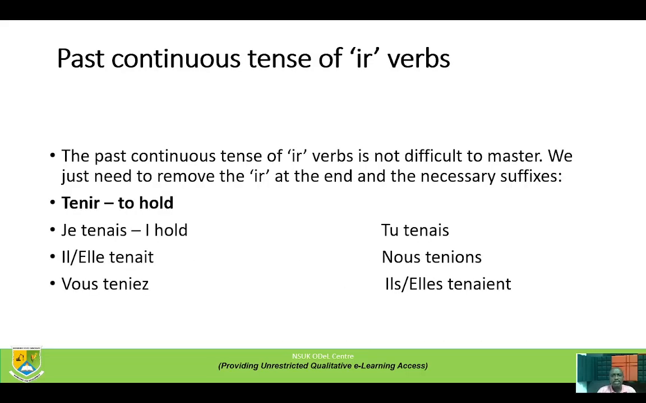Past continuous tense of IR verbs. The past continuous tense of IR verbs is not difficult to master. We just need to remove the IR at the end and add the necessary suffixes. Tenir, to hold. Je tenais, I was holding. Il ou elle tenait, he or she was holding. Vous teniez, you were holding. Tu tenais, you were holding. Nous tenions, we were holding. Ils ou elles tenaient, they were holding.